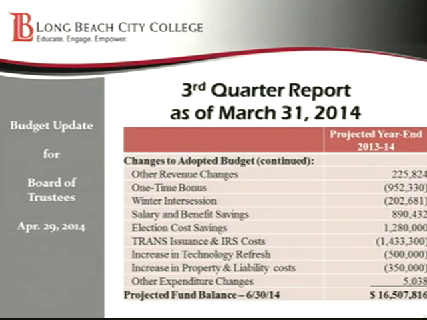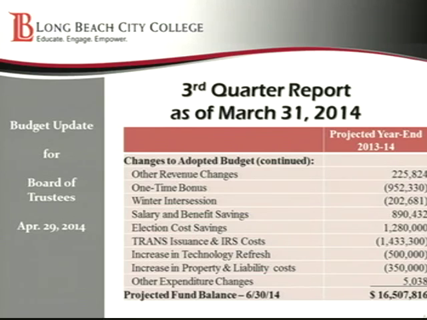The difference between that, the $1.5 million, and the 1.433 that you see up on the screen is savings from not having to issue a TRANS. And the TRANS, as you know, is the tax revenue anticipation note. It's a form of short-term financing that we do in order to provide us cash flow. But our cash flow situation is better than it has been, so we're not issuing a mid-year TRANS this year.